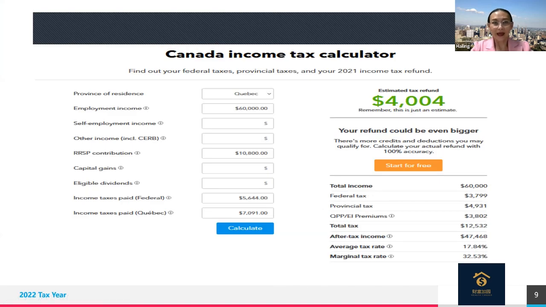Let's say this person has the contribution room of 10,800. Then we would like to know how much tax we can save for this person. Very simple. You see the green big number here is 4,000. So you see the person's take-home income is only 3,600 per month. When we do the strategy like this, we can save pretty much one month's income for this person, right? So often people will say the money saved is the money earned. So we can help people to get more money to put back into their pocket.